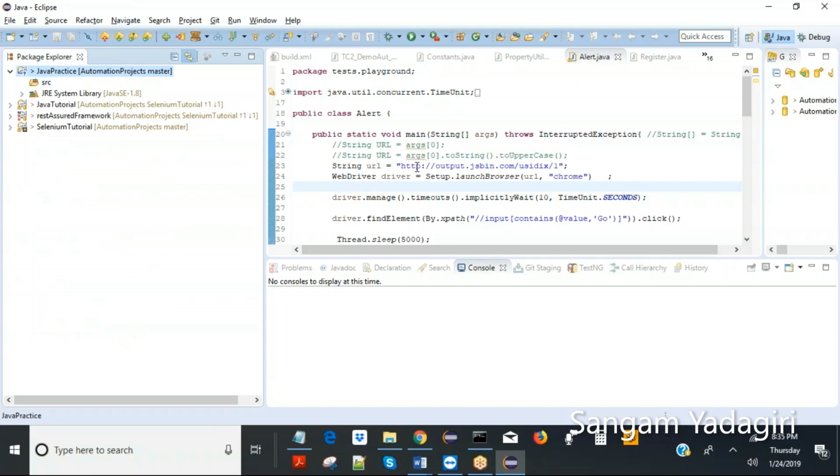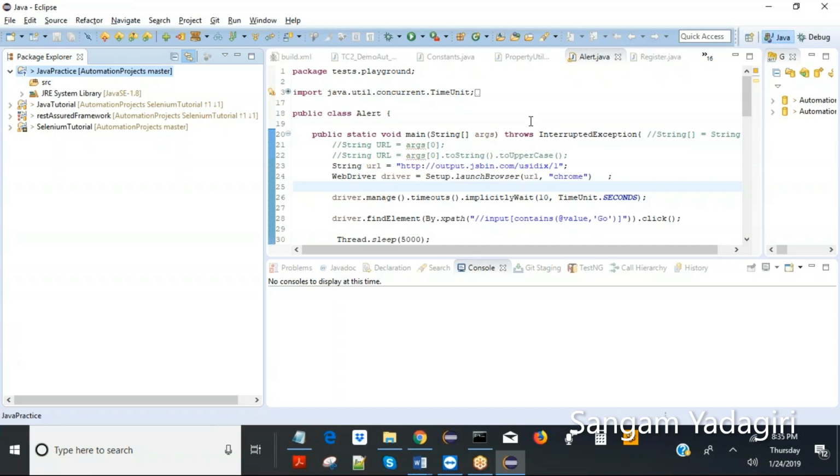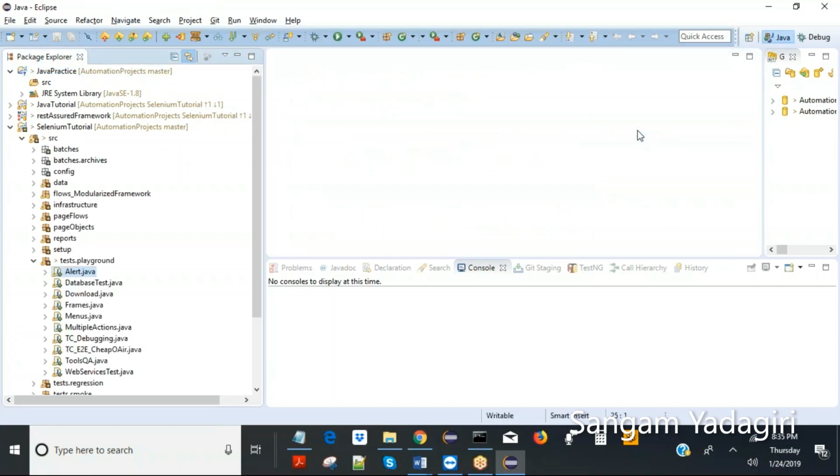Okay, just like this. But don't worry about this. This is about the application, this thing, Chrome. What is it? Selenium WebDriver automation. I just opened it, so do not get alarmed. I'll just close this because we are going to look into that later.